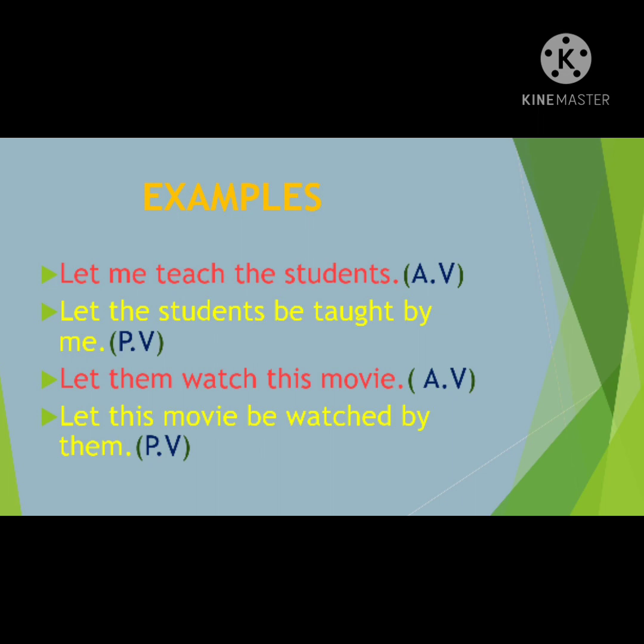Okay. Now let us see the next example. Let them watch this movie. Here also, after let you got object plus verb plus subject. Now how do you write this in the passive voice? Let, you got the subject here. What is that? This movie be watched by agent. By them is the by agent. Okay. So I hope you have understood these examples, students. Now let us see the third rule.